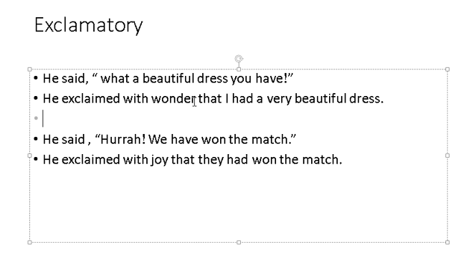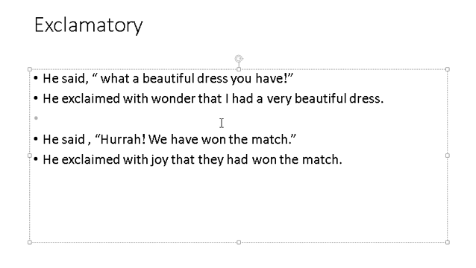So he exclaimed with wonder that... Now again, in the assertive sentence, "you" will be converted into "I", and the tense "have" will be changed into "had": "I had". Now "what a beautiful dress" tells about the intensity of beauty. Actually he is trying to say that you have a very beautiful dress. That's why we have turned it into "I had a very beautiful dress". We can add "very" to replace this word when it is in a positive sense.